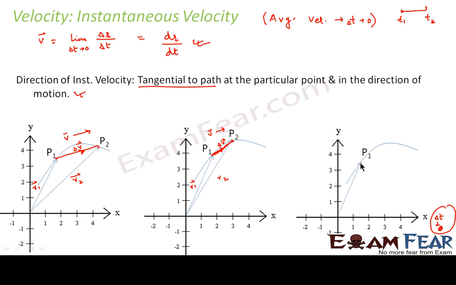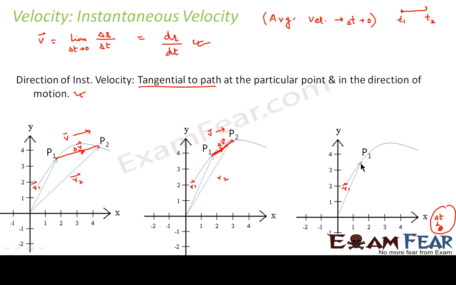That means the particle could not move after P1 because there is no time. That is, the time interval is already 0. That means the particle started from here and the position of the particle is denoted only at this point. We are not showing any other point, right? So in this case, what is your delta R? This is your R1, right? So there is no delta R in this case. So the position of the particle is denoted by R1.